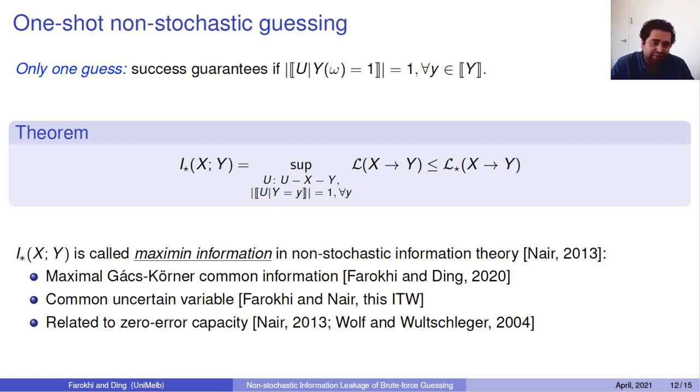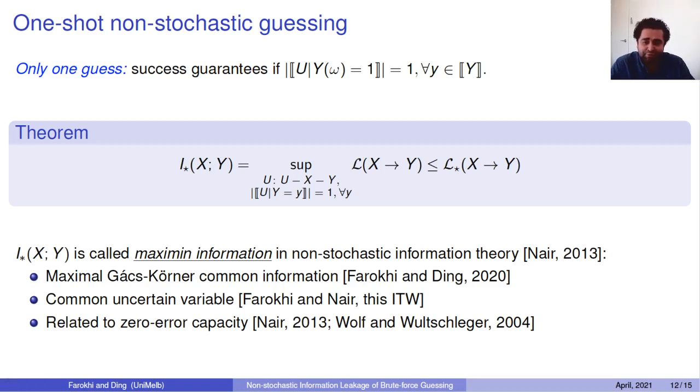This is, of course, smaller than the maximum leakage that we defined, because the maximum leakage is over a larger set of U's. The U's don't need to necessarily meet this condition. Now, this supremum would be equal to I star, okay? Now, what is I star? I star is the maximin information, a notion of information in the non-stochastic information theory literature.